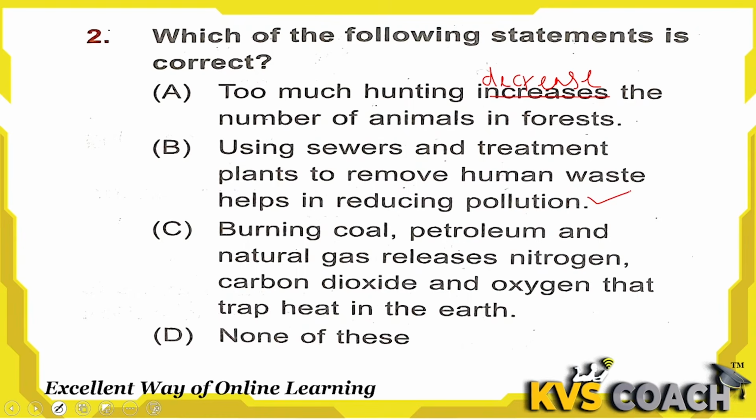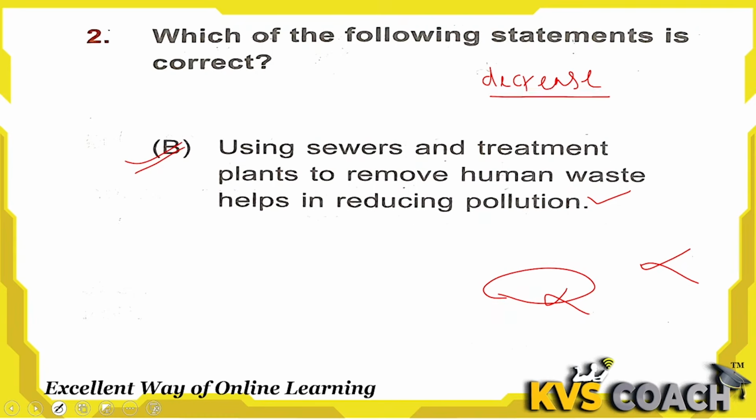This is correct statement. Option C, burning coal, petroleum and natural gas release nitrogen, carbon dioxide and oxygen that trap heat in the earth. Actually burning of coal, petroleum, they release greenhouse gases, and greenhouse gases are nitrogen dioxide, mercury, carbon dioxide, methane, but not oxygen. This is wrong. So this statement is also wrong. Right answer here is only correct statement, option B only.